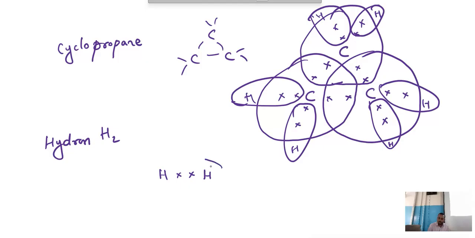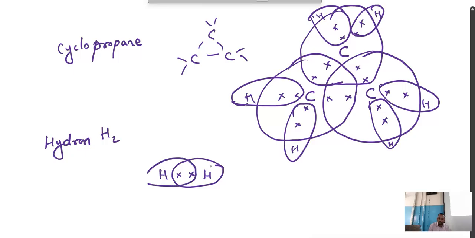Here this is one hydrogen, and here this is one hydrogen. Now they are sharing. Both the hydrogens are sharing two electrons. This is the dot structure of hydrogen.